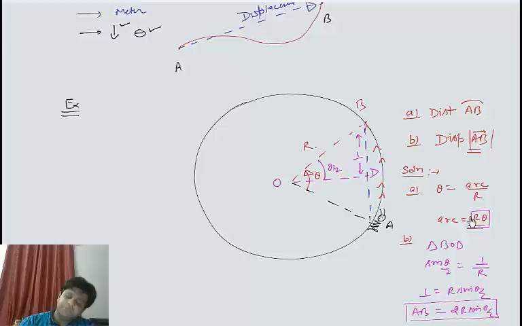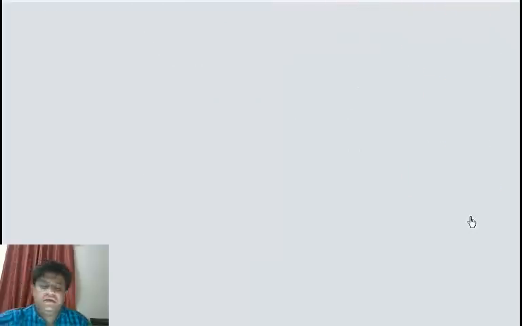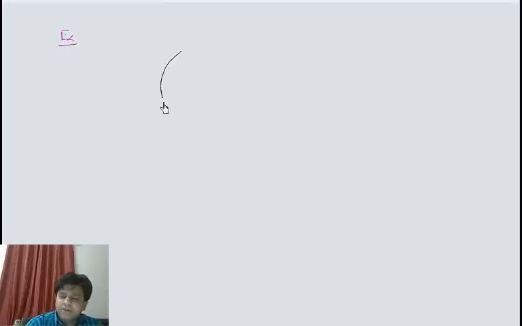I think this example has cleared the distinction between the displacement and the distance. We can further take one more example. For example, let's take this. There is a wheel given here.